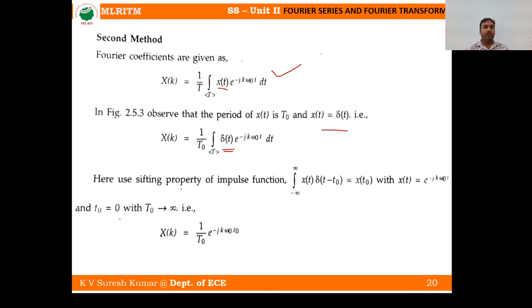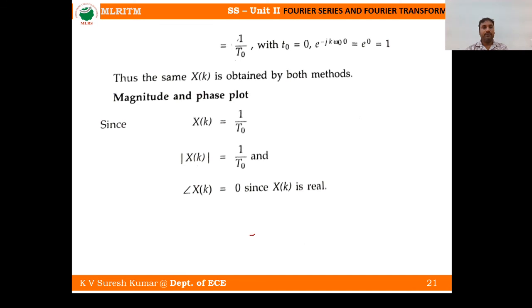Here use the shifting property of the impulse signal, that is, x of t into delta of t minus t naught is equal to x of t naught, with x of t equal to e power minus j k omega naught t. Now t naught is equal to 0. Then substitute, and we get x of k like this: 1 by T naught. So in the second approach also we get x of k equal to 1 by T naught itself.